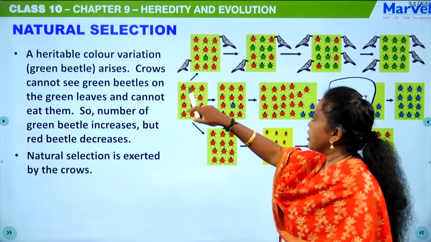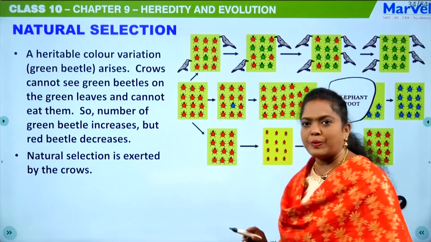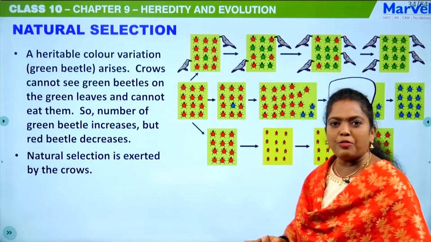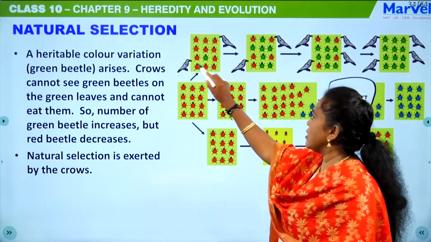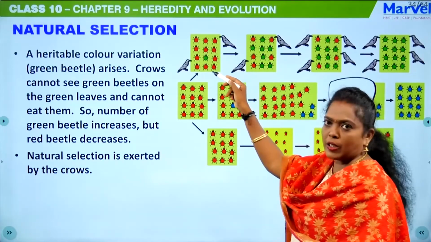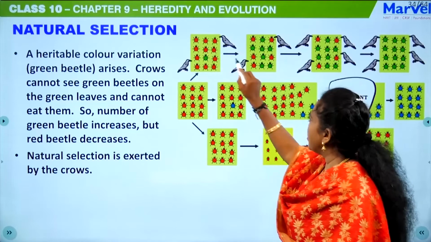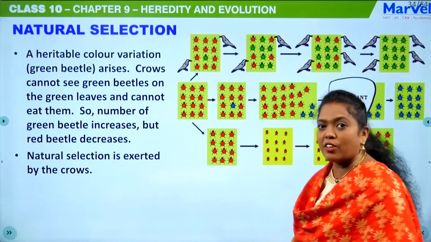Now you tell me, the crow will eat which beetle, red or green? The green is camouflaged, so it couldn't see the green beetle. So obviously the crow will eat all the red beetles. So the population of the green beetle will slowly increase, isn't it?